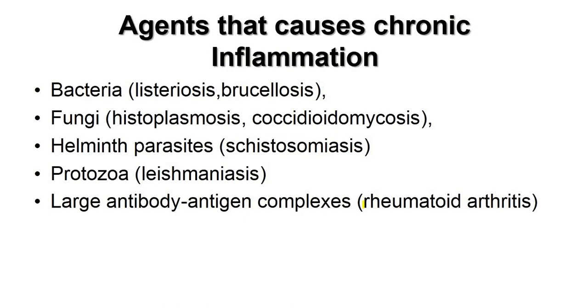Best example is rheumatoid arthritis, where antigen antibody complexes accumulate and cause stiffening, that is rheumatoid arthritis, osteoarthritis and rheumatoid arthritis.